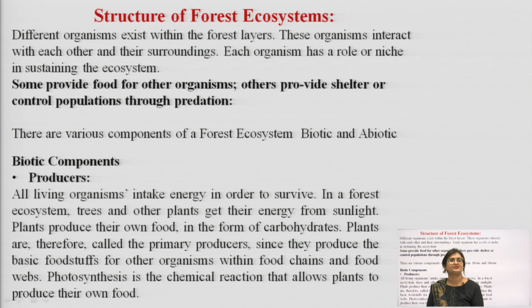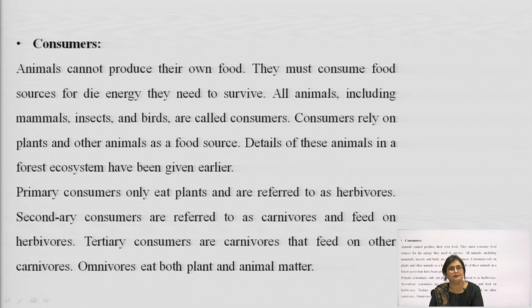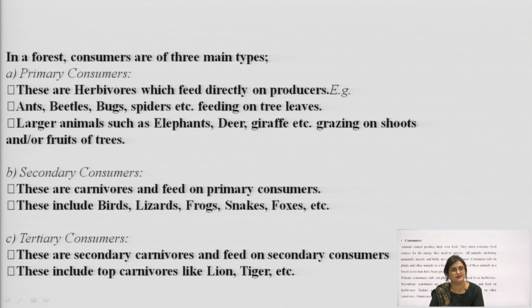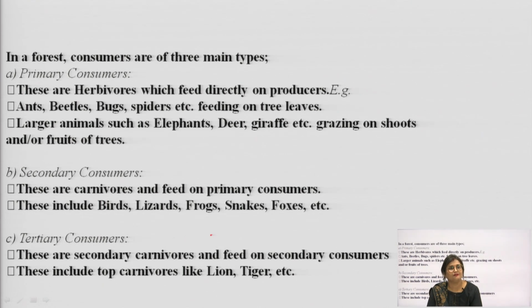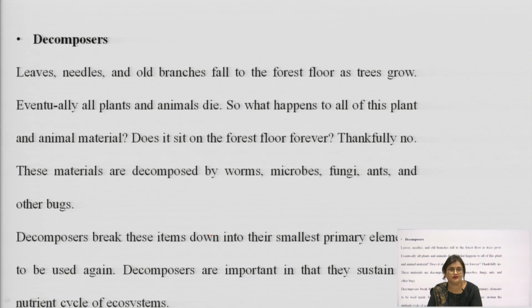So, the forest ecosystem consists of biotic components, namely producers and consumers. These are the biotic components. Producers are the plants, flora, and consumers are the animals. In a forest, consumers are of three main types: primary consumers, secondary consumers and tertiary consumers.